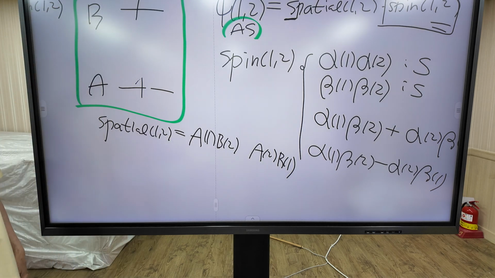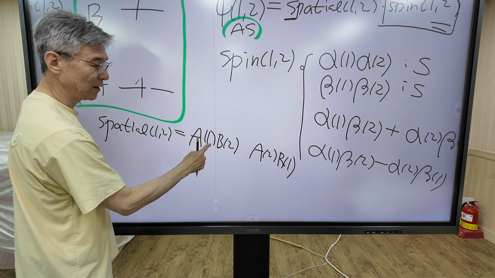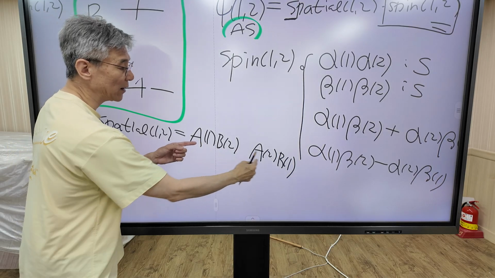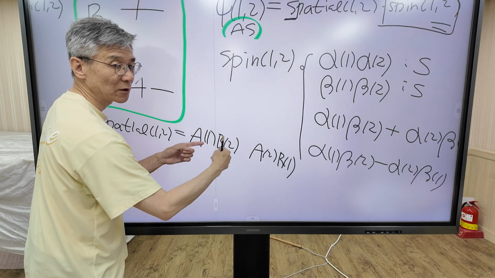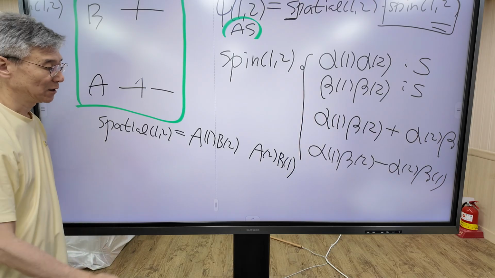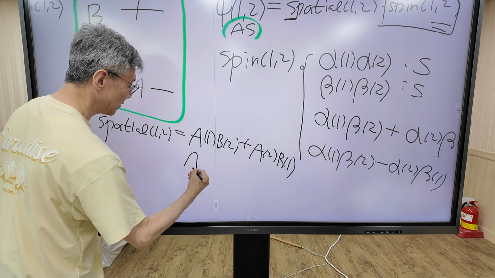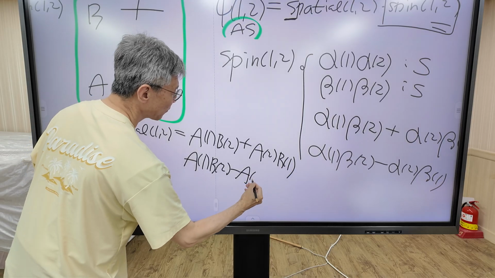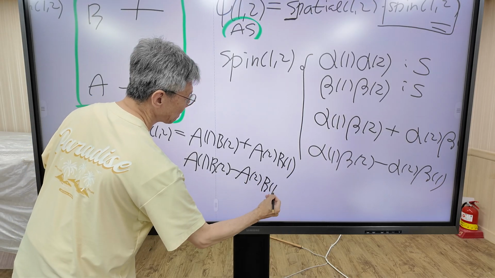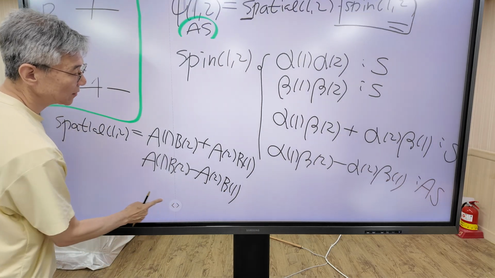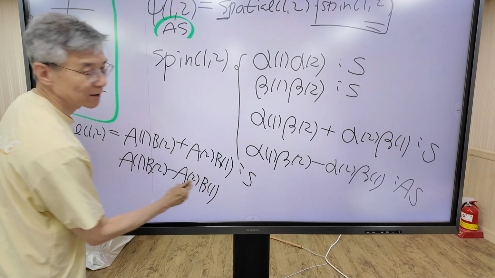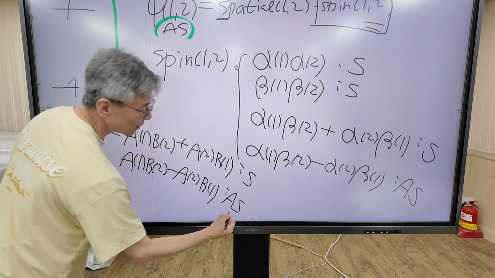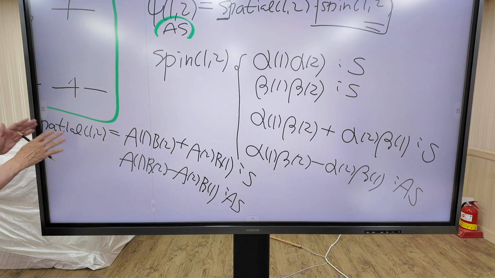But this function is not symmetric and it is not anti-symmetric. So we are going to take a linear combination of these two functions to generate two functions, plus and minus. This function is symmetric, and this function is anti-symmetric. So we construct the spatial part.